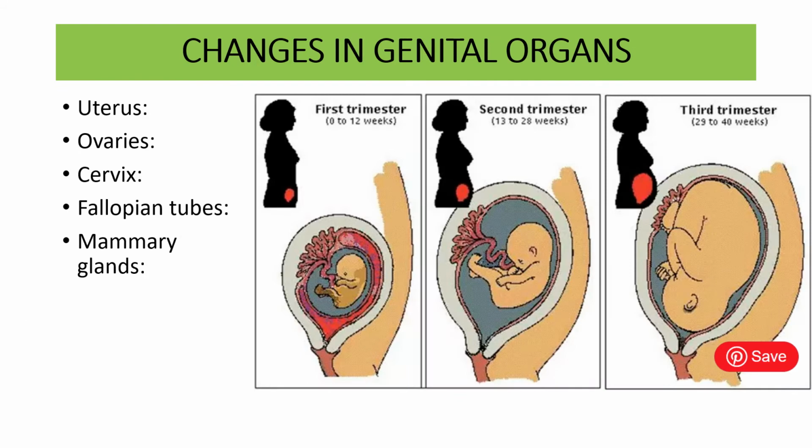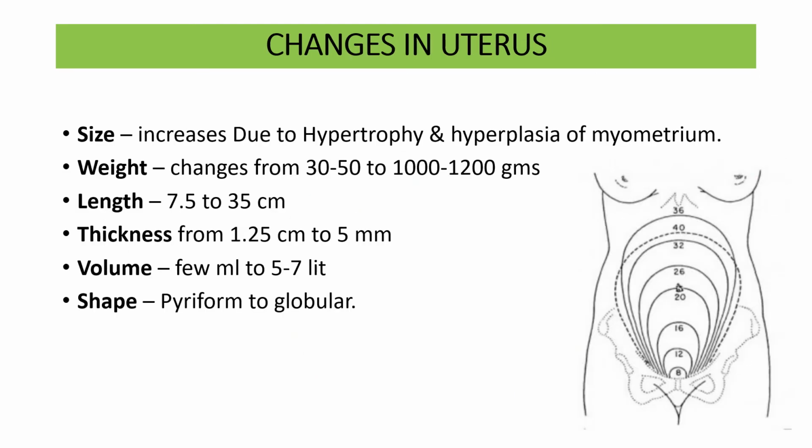Okay. Now, coming to changes in the genital organs. What are the changes and where do the changes take place? Most importantly in the uterus, some in the ovaries, fallopian tube, and maximum changes are taking place in the uterus, cervix, and mammary glands. Changes in the uterus are the size of the uterus increases due to hypertrophy and hyperplasia of the myometrium.